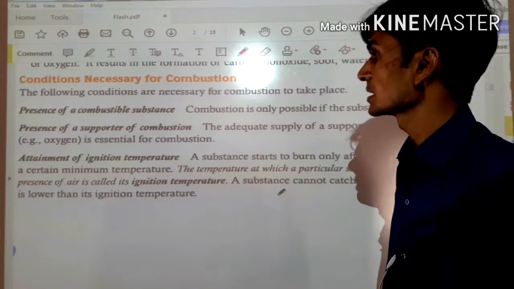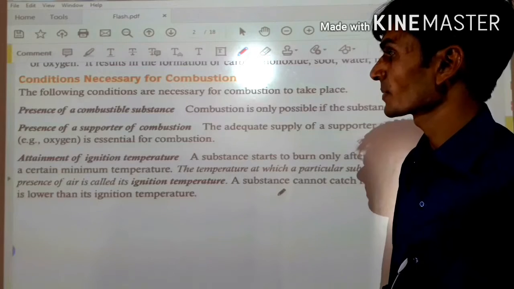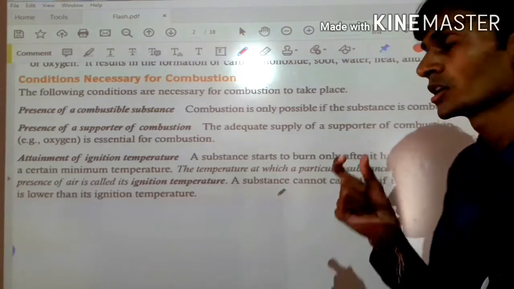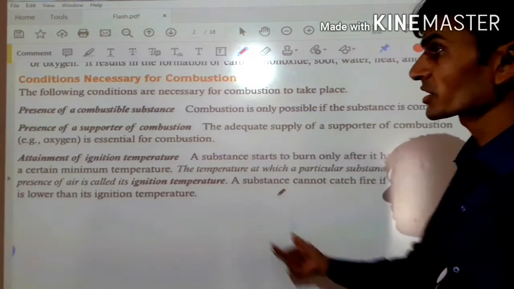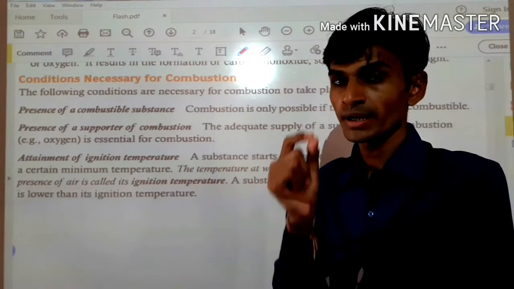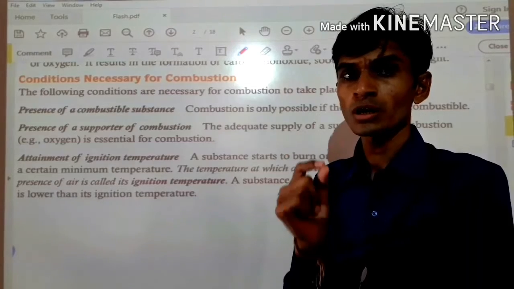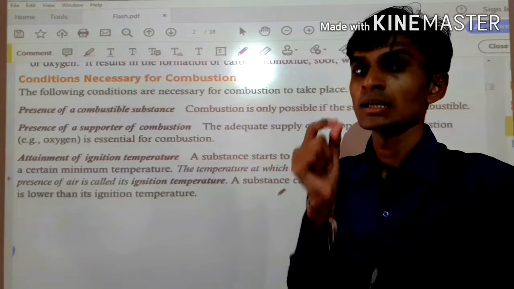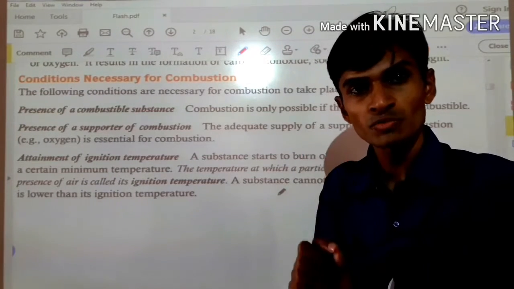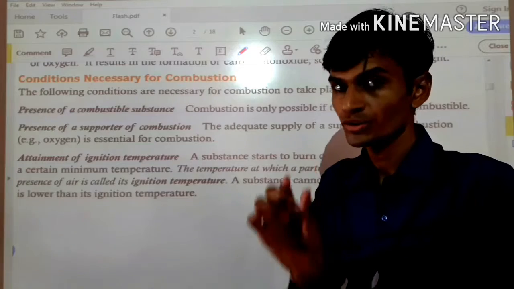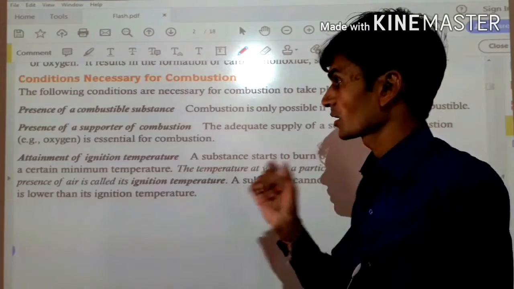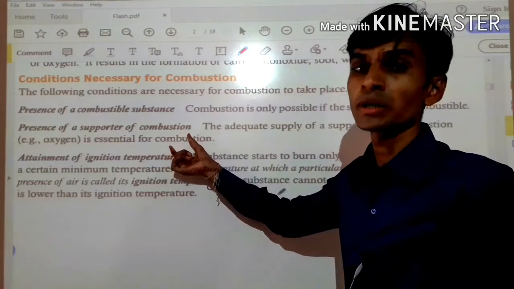Okay. Now the second one is presence of a supporter of combustion. Okay guys, it's very clear what the supporter is. Supporter means air or oxygen, right? Anything you want to burn, oxygen is required for that. In the absence of oxygen, no substance can burn, right? No combustible substance can burn. That means oxygen is the supporter. As a supporter, oxygen will be required, right?